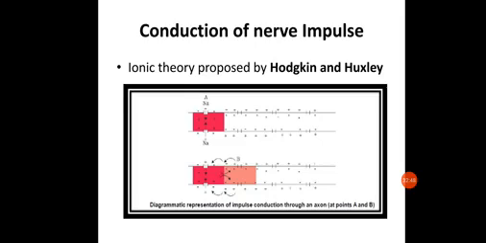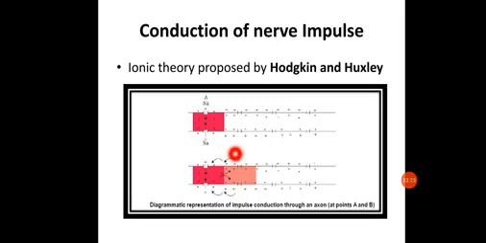So when the sodium ions get increased in concentration inside the membrane, after a particular period of time, what happens? The sodium ions will have less permeability within the membrane. So the membrane will become less permeable for the sodium ion, and the sodium ions are now pumped out of the cell. And instead of sodium ions, the potassium ions are pumped into the cell. The sodium ions are pumped out of the cell because of having high concentration, and the potassium ions are pumped inside the cell until the original resting potential of ionic concentration is achieved.